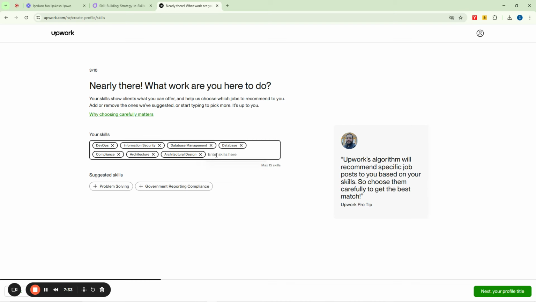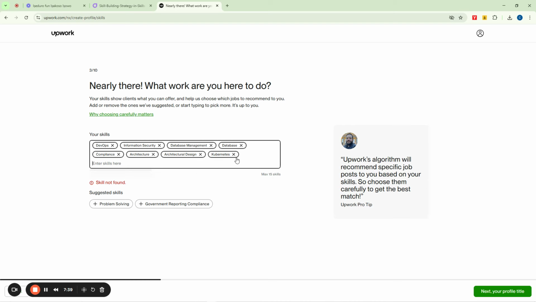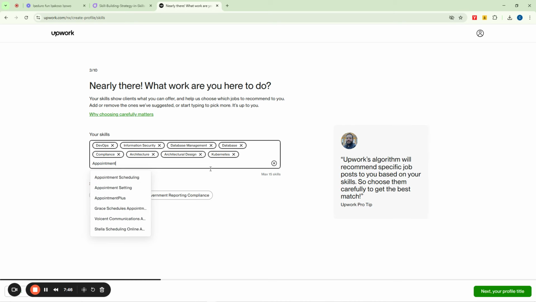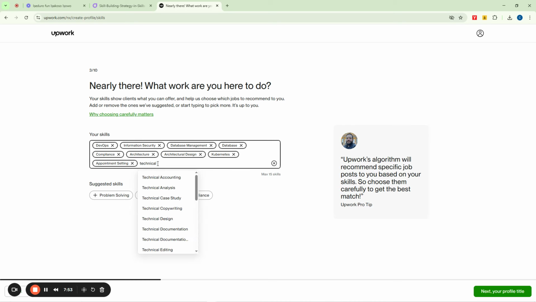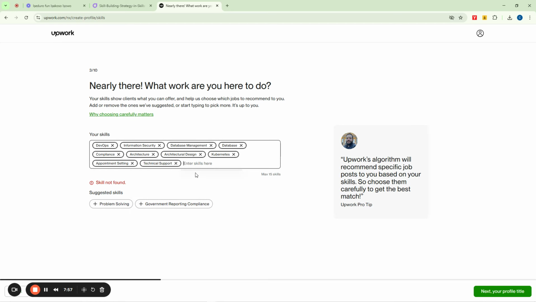However, I can still enter some extra skills here. I can come and say, okay, Kubernetes. Okay, that's Kubernetes. I can also add something like appointment setting, setting and scheduling. I can put this here. I can also put technical support. Okay, I can now see that. And I can also put SMTP. Okay, SMTP is for techie guys.